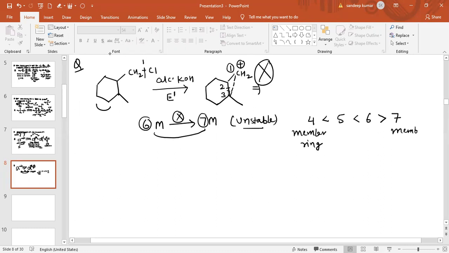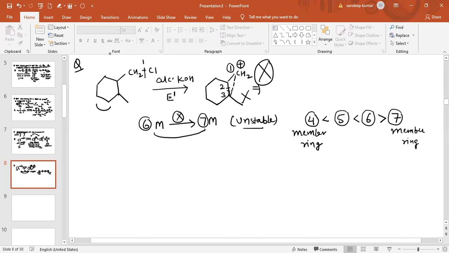Please remember, according to angle strain, a 4-member ring is less stable than 5-member, and a 5-member ring is less stable than 6-member, and 6-member is more stable than 7-member. So do not do this step. With 6 carbon atoms, do not make 7 carbon. This is wrong.